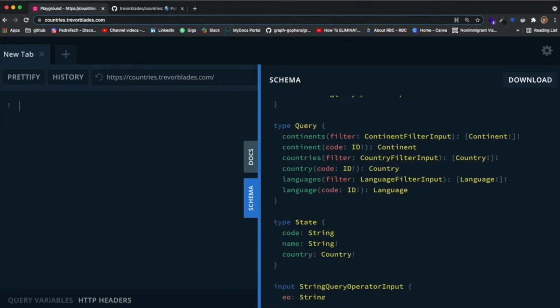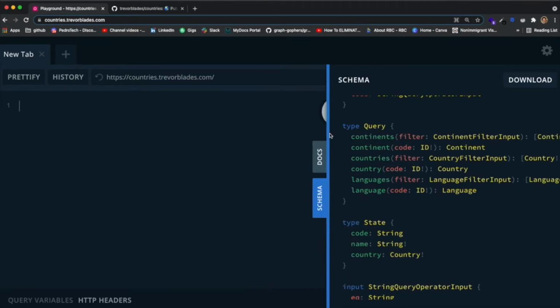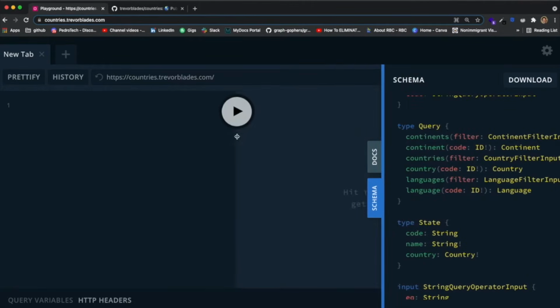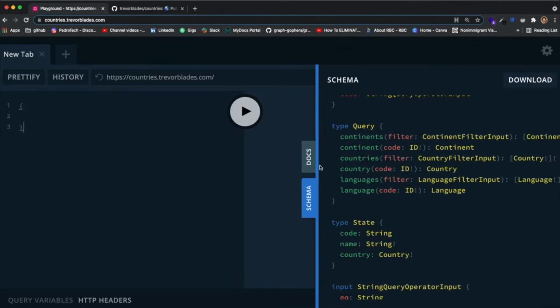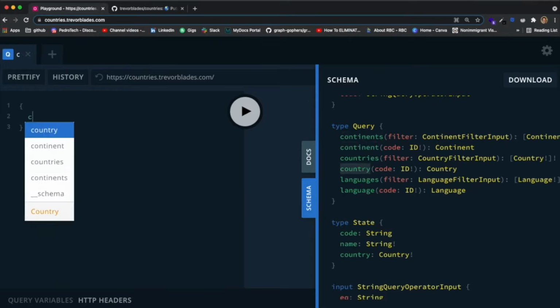How do we query information using GraphQL? Well, if we have this request over here, we have this API done over here, all we have to do is, first of all, open and close curly braces like this. And why do we do this? The way you make queries for a schema in GraphQL is you basically lay out all of the fields of an object that you want to receive. So by default, at the root of all of this, there's the query. So we're just saying what we want to get from the root query. And by opening and closing curly braces like this, we're already saying that we're trying to grab one of these fields over here. So we specify which field we want. So I want the country. So I just come over here and write country.